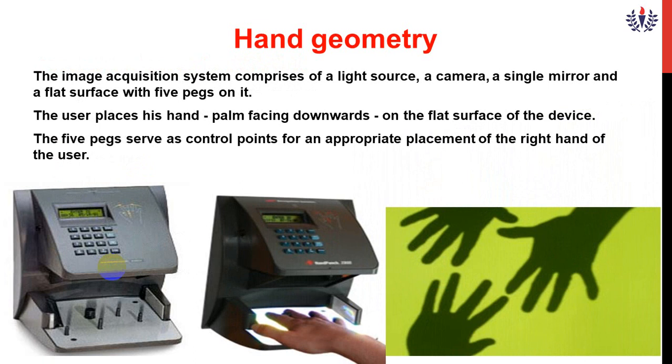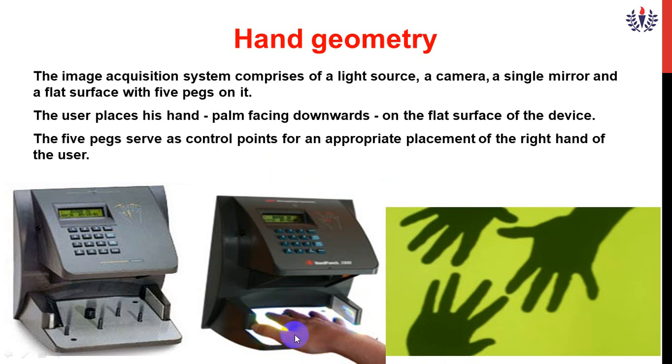First one, hand geometry. Hand geometry means the image acquisition system comprises a light source, a camera, a single mirror, and a flat surface. You see, this is a flat surface. They will monitor it. Okay, the user places his hand with the palm facing downwards on the flat surface of the device.